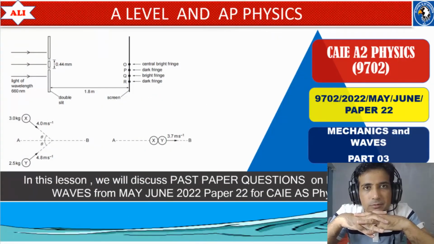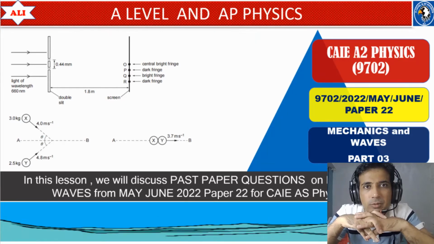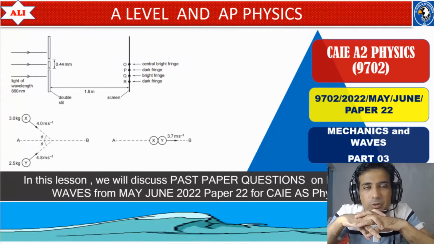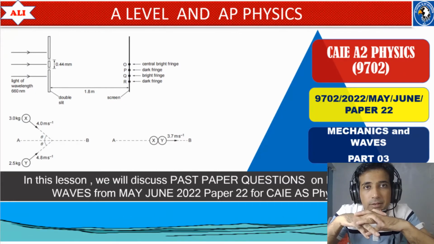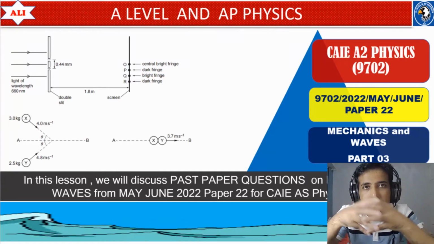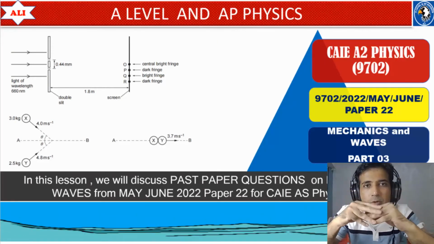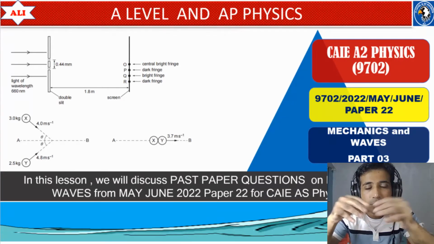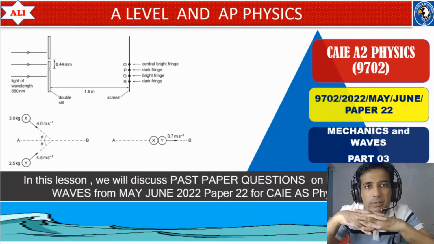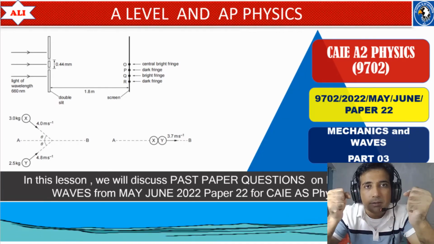In today's lesson, we will discuss past paper questions on mechanics and waves from May June 2022, paper 2, variant 2. In this lesson, we will talk about conservation of momentum, Young's double slit experiment, and some very important points about waves by solving past paper questions. Let's study together. Let's improve together.